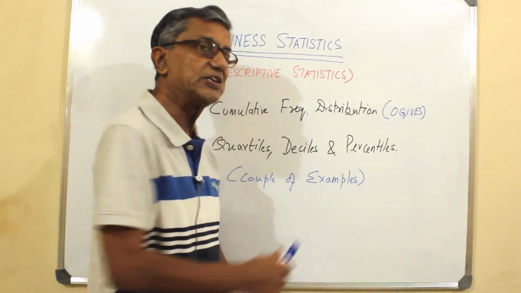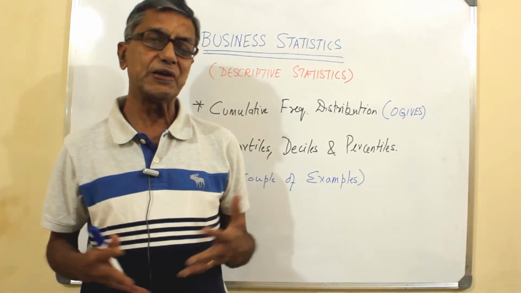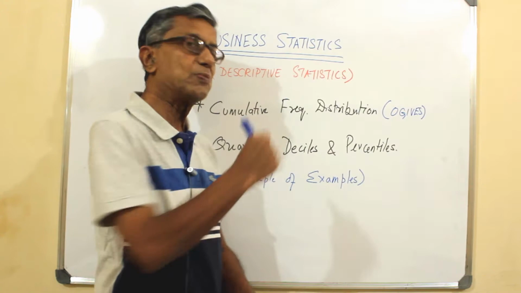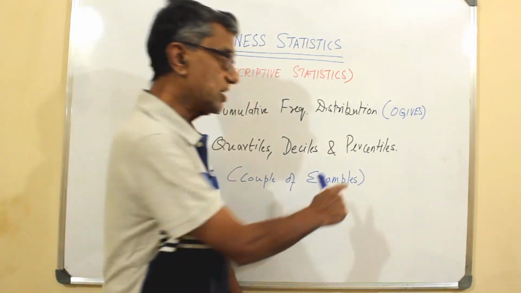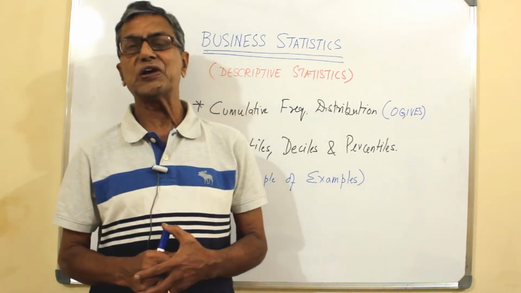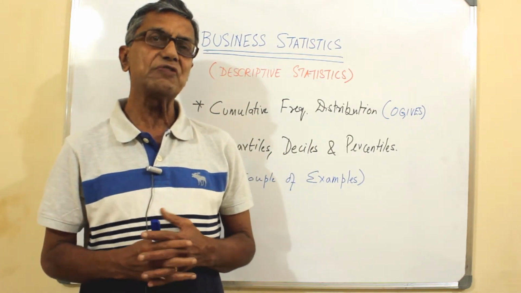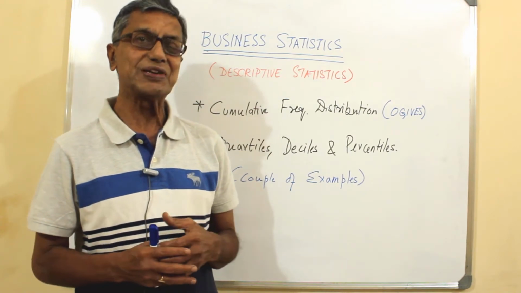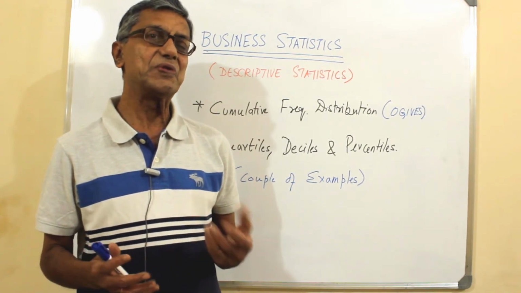Quartiles, deciles and percentiles: the entire bell curve is divided into 4 equal parts in quartiles, 10 equal parts in deciles and 100 equal parts in percentiles. Of all the 3, percentiles are most useful because a lot of population data are built on percentiles, and you simply have to use that chart whenever you want to.